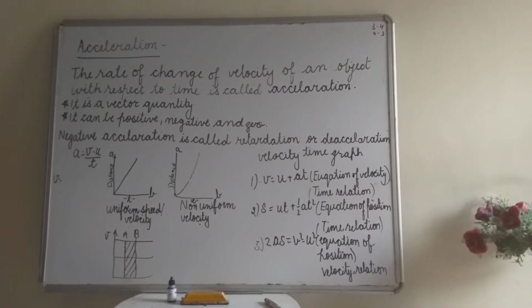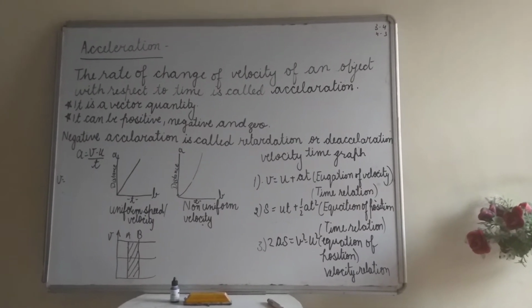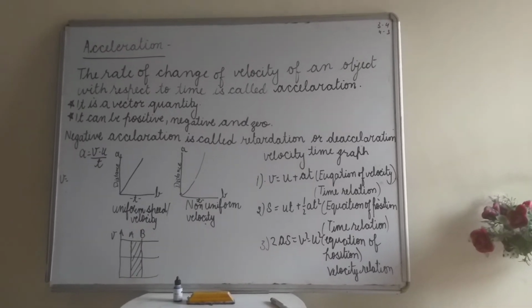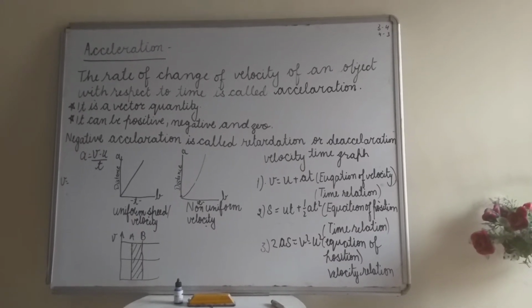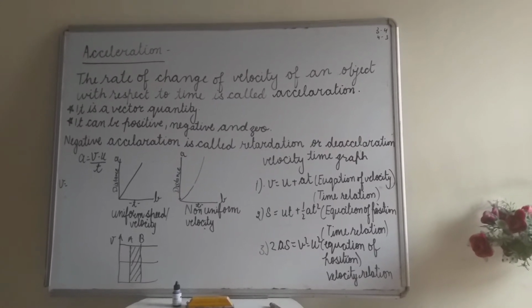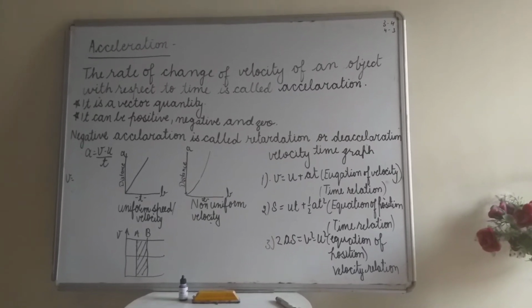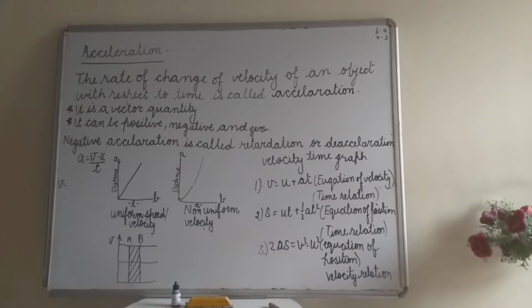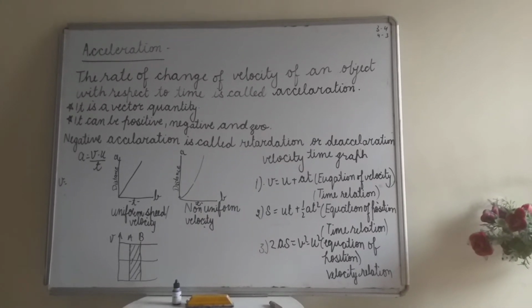What is magnitude? It is the numerical value. And what is direction? It can be east, west, north, south, and forward, backward, upward, downward. These are also directions. And acceleration can be positive, negative, and zero. So, how can acceleration be positive?